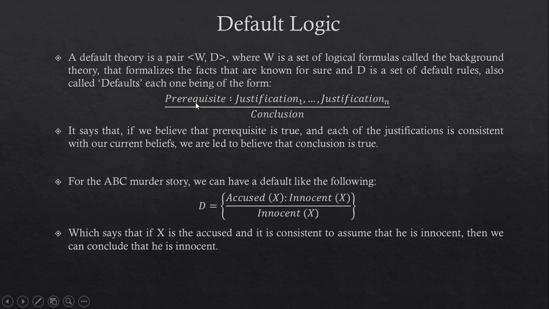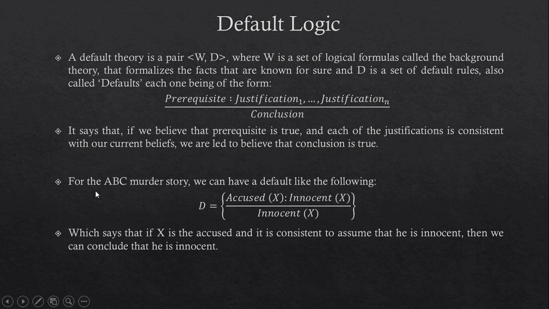Each one being of the form prerequisite : first justification, second justification, and so on up till the nth justification / conclusion. According to this default, we believe that if the prerequisite is true and each of the justifications is consistent with our current beliefs, we are led to believe that the conclusion is true.